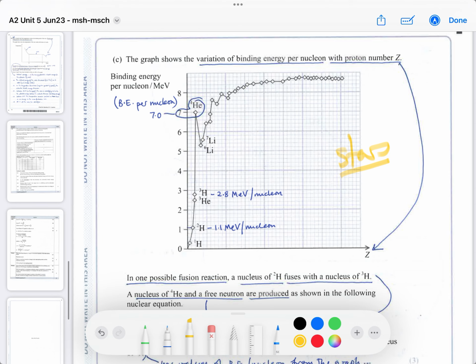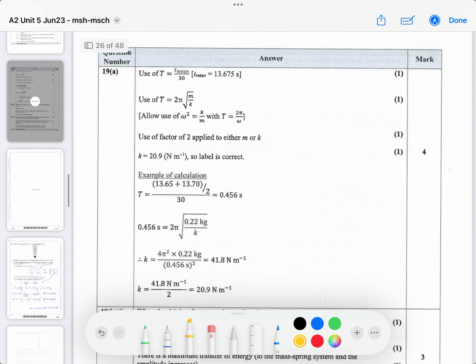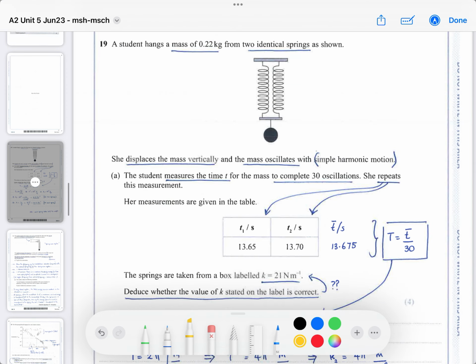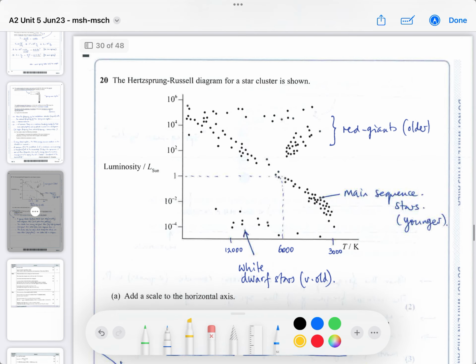fusing. All right, so we've done 18, we've done 19, which was simple harmonic motion, to do with springs, and here is one of the final questions, which is to do with the Hertzsprung-Russell diagram for a star cluster as shown. When I did my astrophysics degree way back, this was taught at university.